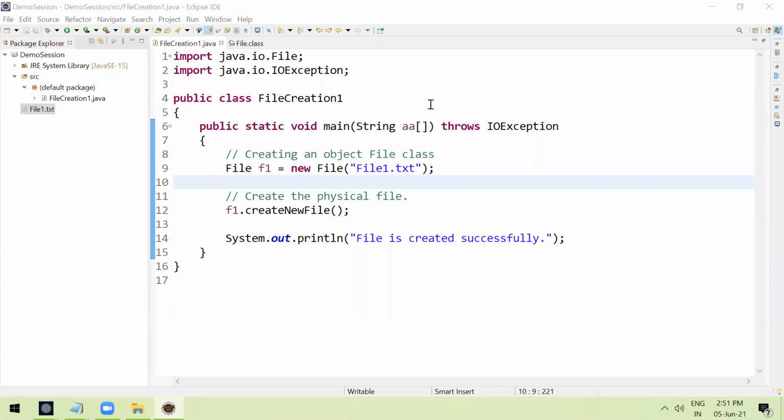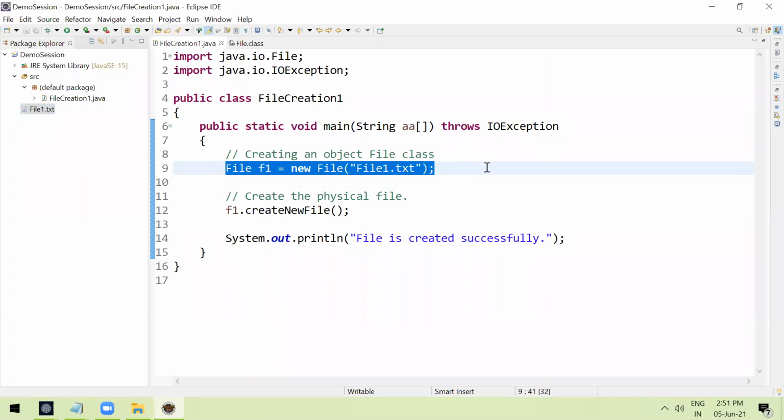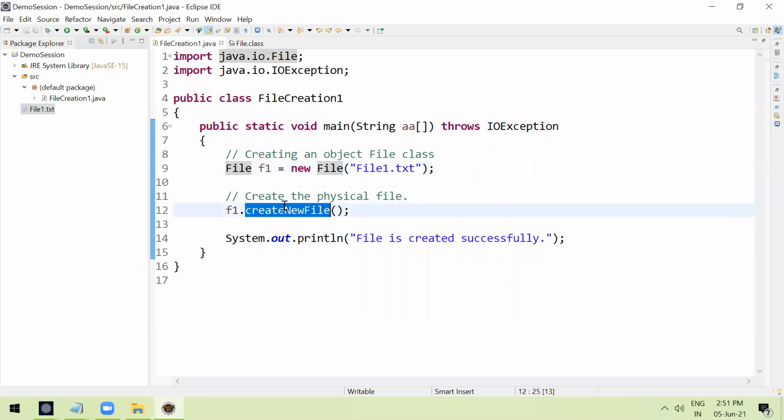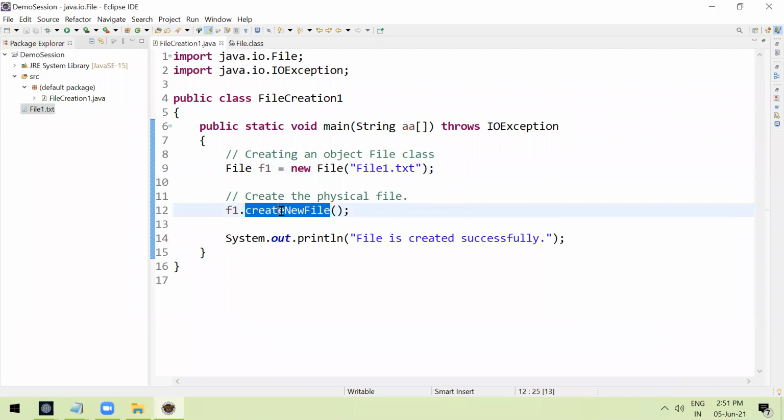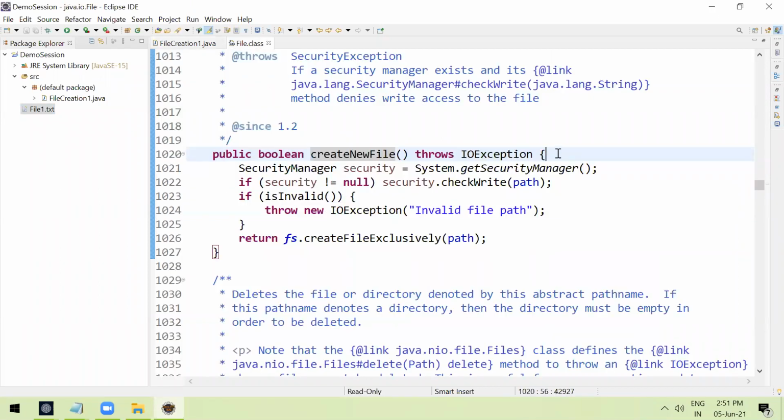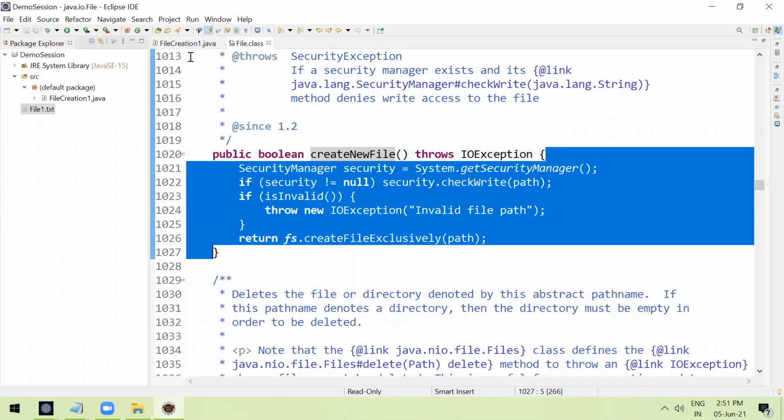So this is quite interesting. We are able to create the file by using our code. It's simple. The first step is to create the object of the File class and give whatever file name you want. The second step is to call this method. This method will take care of creating the file. You need not worry, as the JDK developers have already written the code.